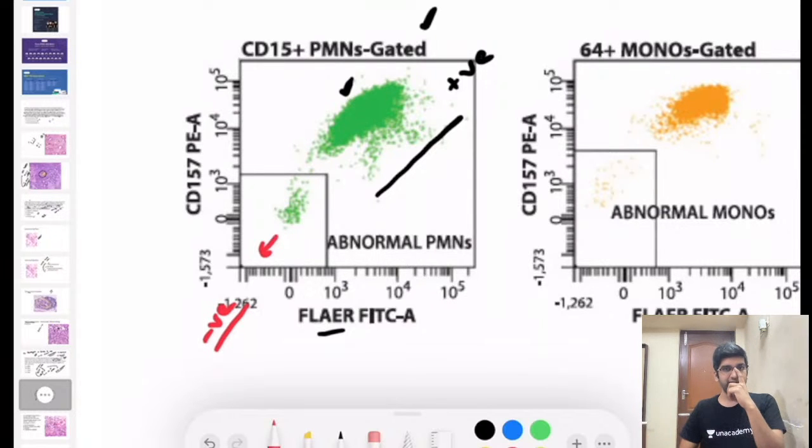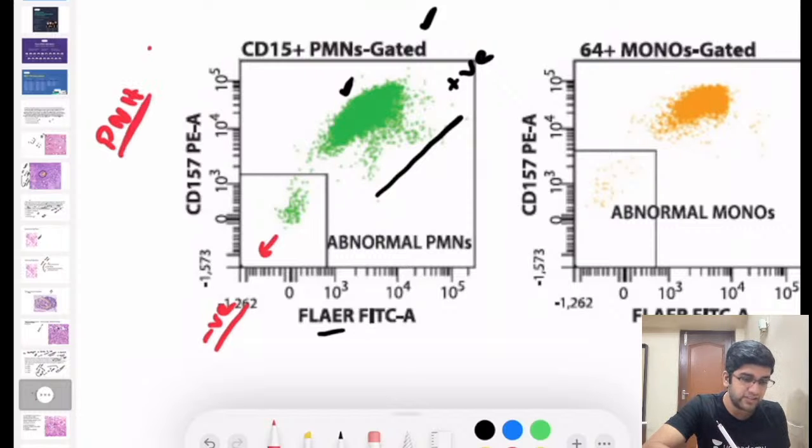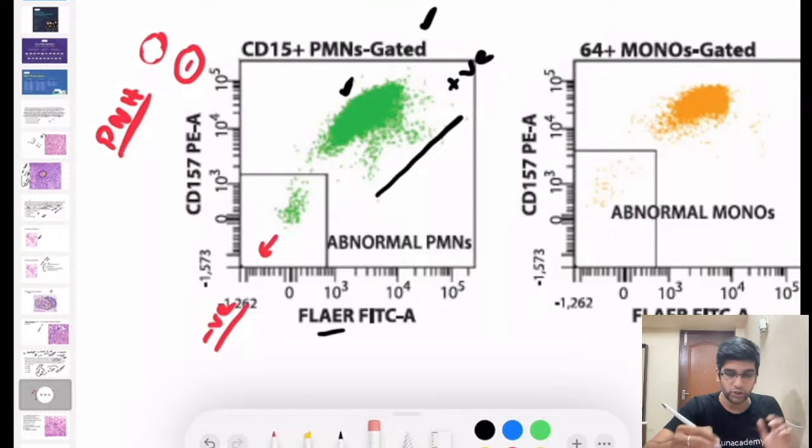So in this patient, PMNs are polymorphonuclear neutrophils. Let's assume 80% of the neutrophils have positive FLAER, and maybe 15-20% of the neutrophils have negative FLAER, right? So is this patient suffering from PNH or not? You guys know how to interpret flow cytometry. Is it a positive diagnosis of PNH or a negative diagnosis of PNH? You know the principle, so tell me whether this patient is suffering from PNH or not.